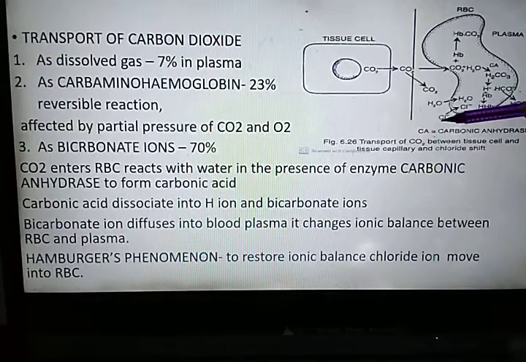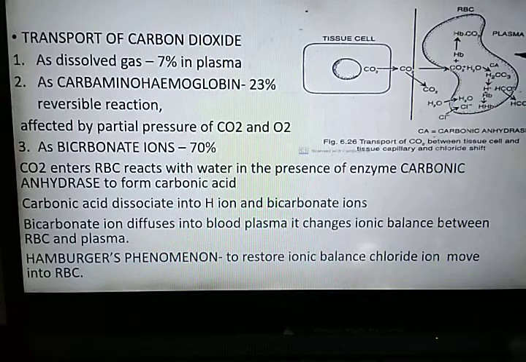Bicarbonate ions move out and chloride ions move in, with the help of the bicarbonate ion, chloride ion carrier protein, due to which the ionic balance of the RBC and plasma is restored. The phenomenon known as Hamburger phenomenon or chloride shift shows the movement of chloride ion occurs to restore the ionic balance between the RBC and plasma.